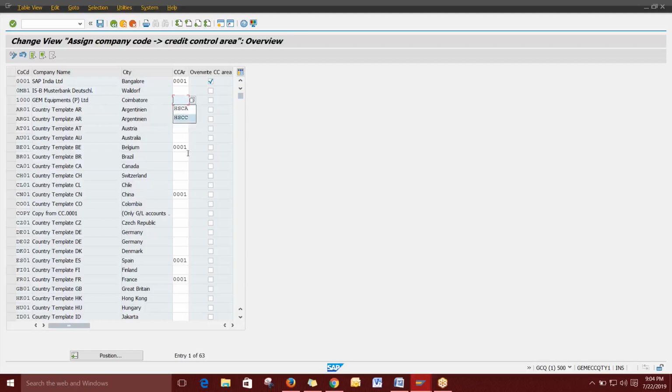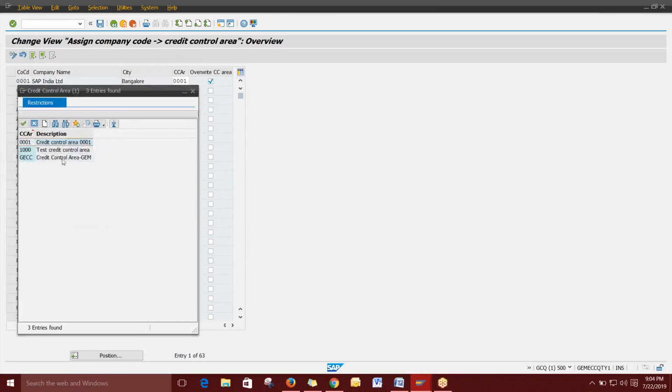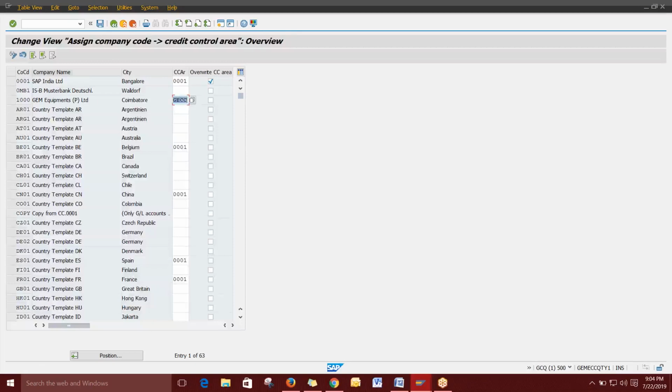Usually it is empty here, so we don't have any control key here. We have to map it with the company code, then only this controlling area will be directly mapped to this company code, as we already defined in the enterprise structure. Each and everything will be mapped to one another. Like that we will be mapping this credit control area. Yes, so we have a credit control area here. I'm just selecting this, then you can save.